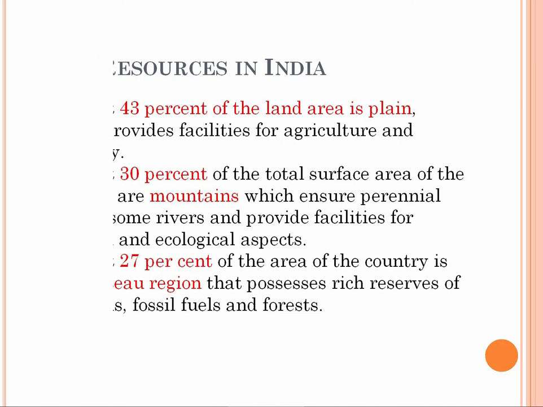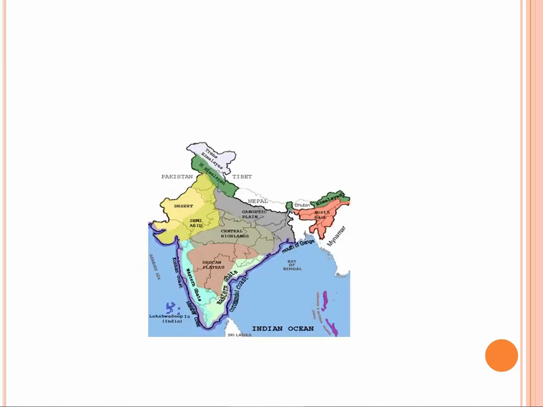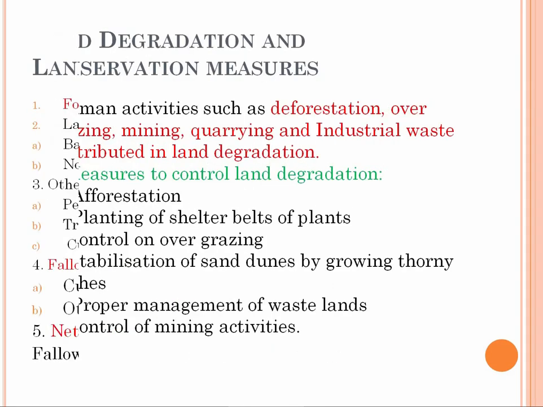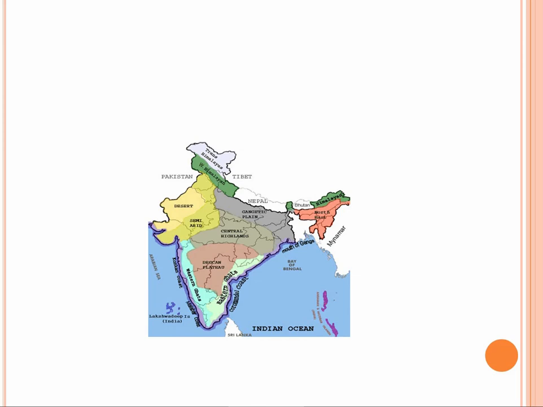Okay, next. You see the India map where plateaus are available, like you can see the Central Highlands and the Deccan Plateau. And you see the Gangetic Plains, where there is more agriculture. You can see the plateaus are richer in minerals. And the Western Ghats and Eastern Ghats are the mountains from where rivers flow.